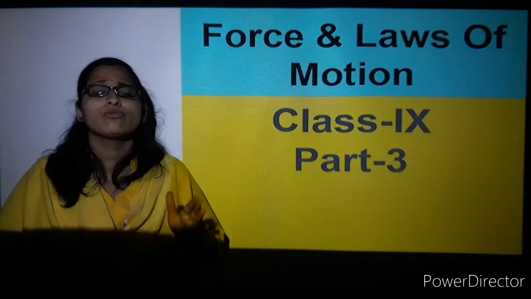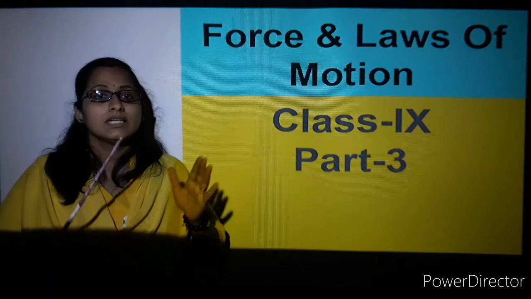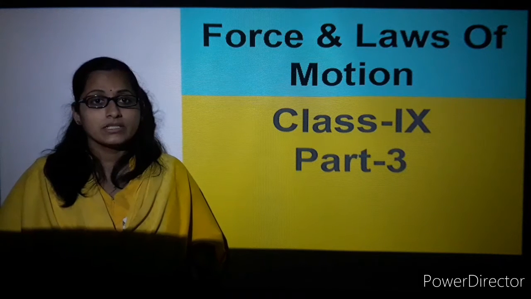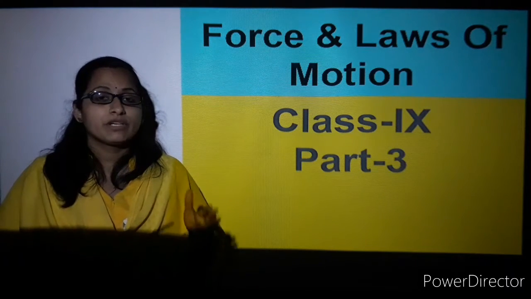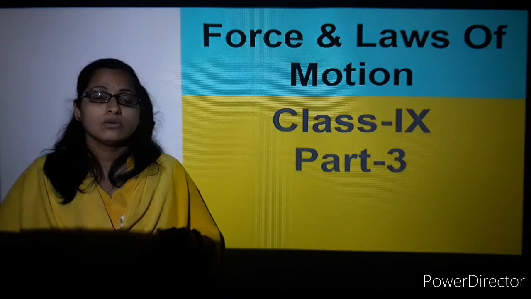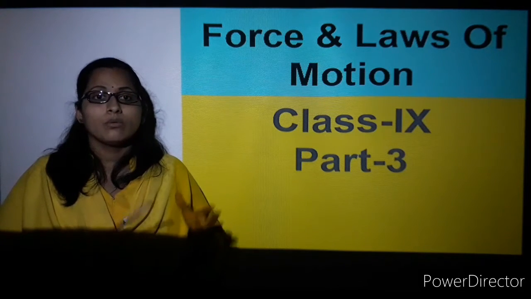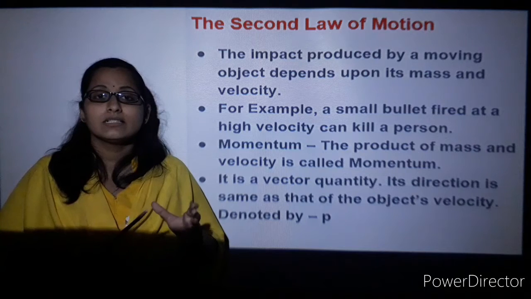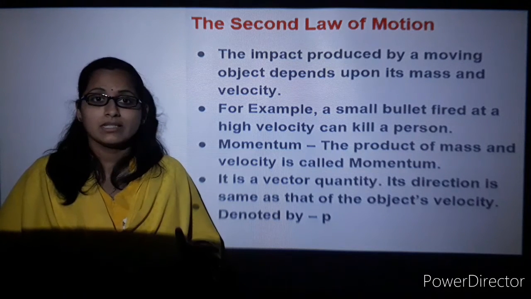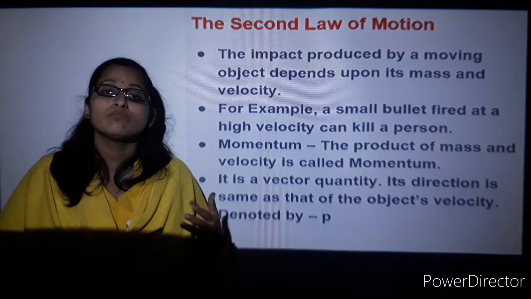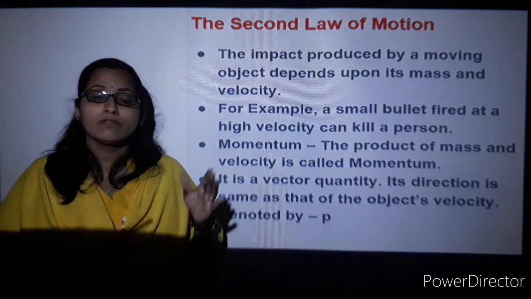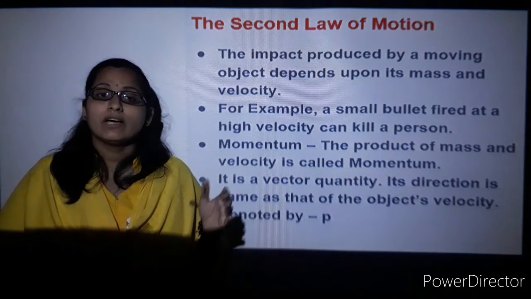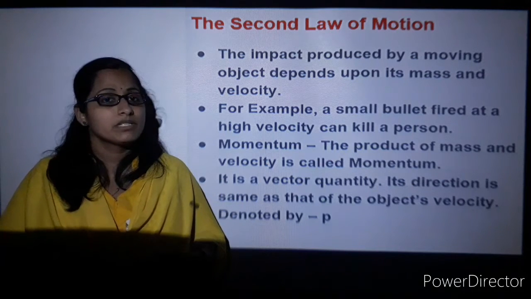wherein we can say that when a huge force is applied to an object, there is an increase in the acceleration of the object, and it also depends on the mass of the object. For example, if you take a ball which is smaller in size and not so heavy, you can see that acceleration is more for the smaller ball when compared to the larger one, wherein the mass of the objects will be different.